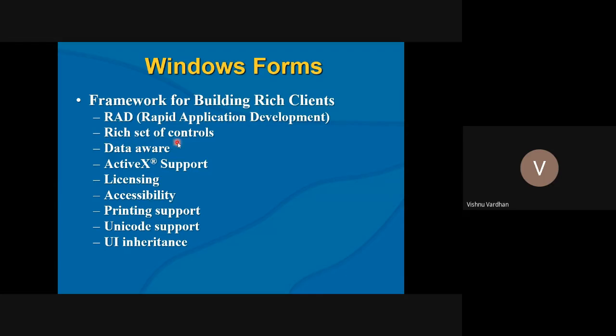And all the components are data aware. That means if you populate a combo box, the combo box knows whether there is data in it, what the values associated with it are, and how they can be sorted and looked up. All this information is inbuilt when you take any .NET framework component.